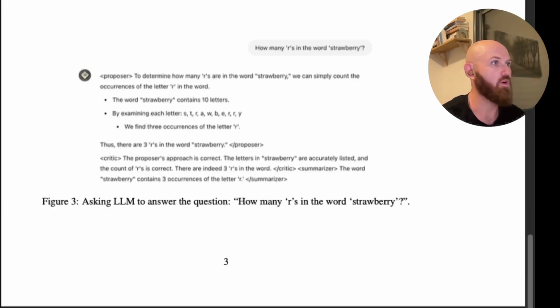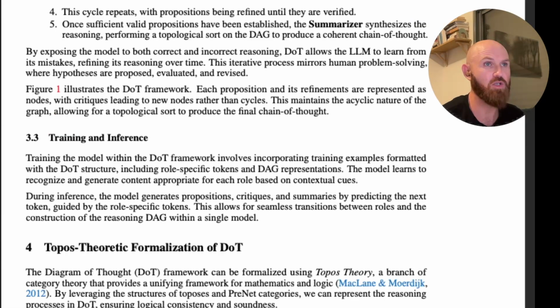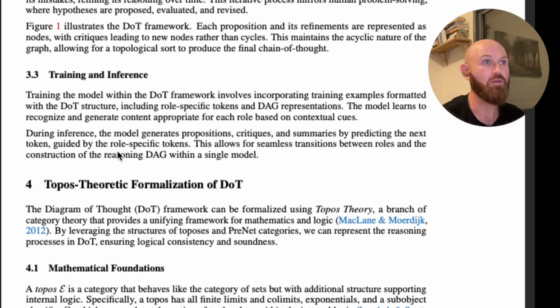Okay, so if we go down and see how they implemented it in the methodology section, they say that they use a mathematical framework called topos theory. I'm not familiar with it, but it's a branch of mathematics that ensures logical consistency. And here propositions are seen as objects, critiques as morphisms, and refinements as transformations between those sub-objects.